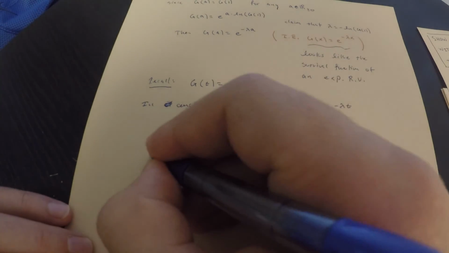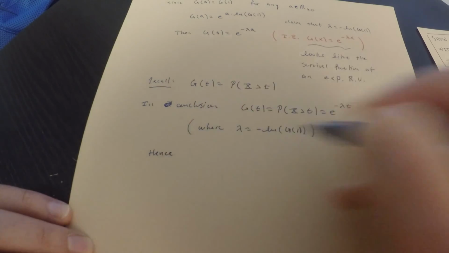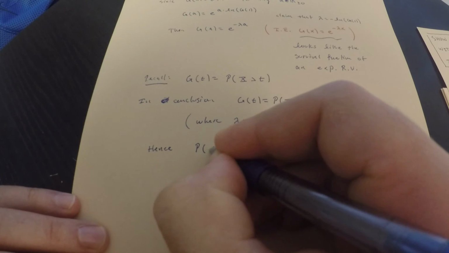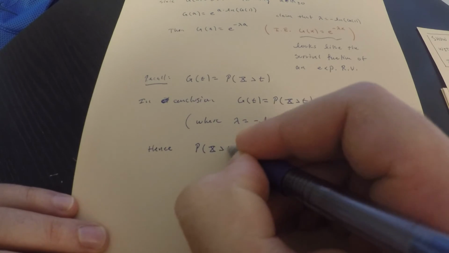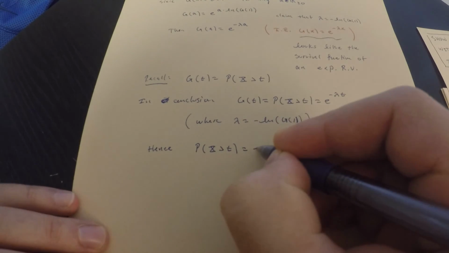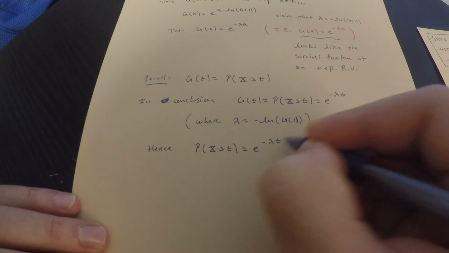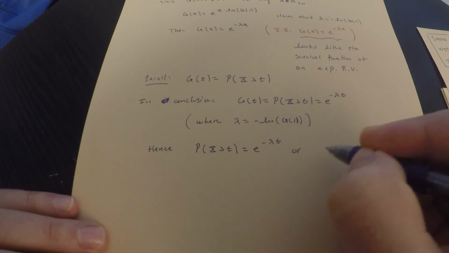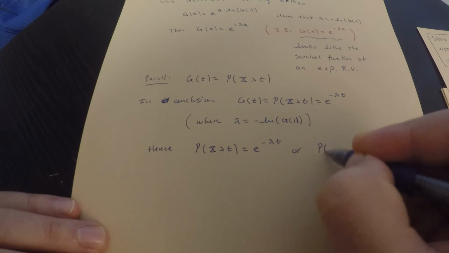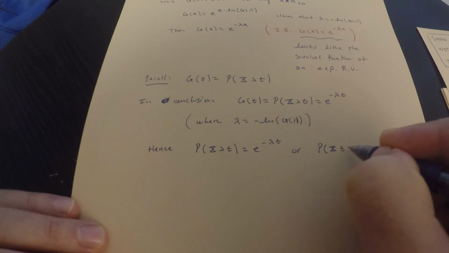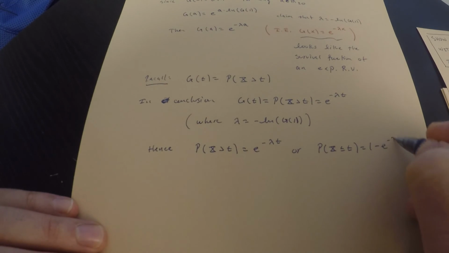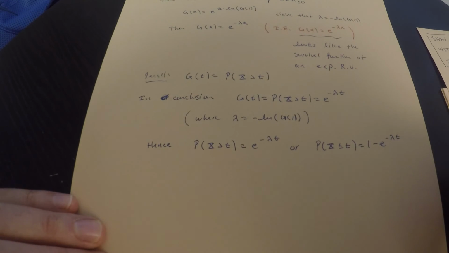Let me say this another way real quick. Hence, we have that the probability x is greater than t is equal to e to the negative lambda t, or in other words, the probability that x is less than or equal to t is equal to 1 minus e to the negative lambda t.